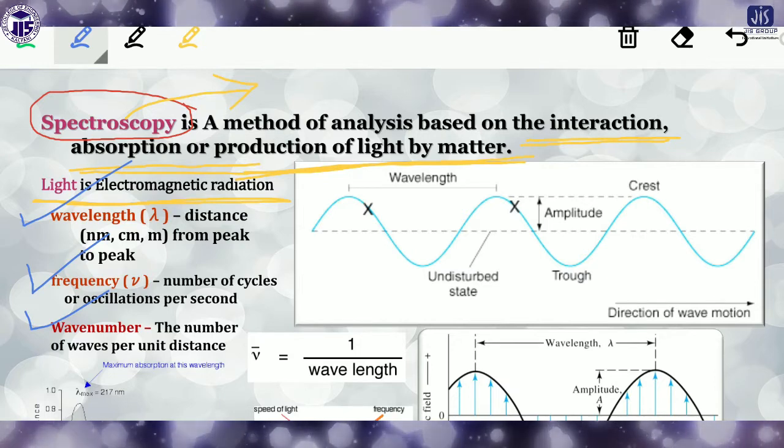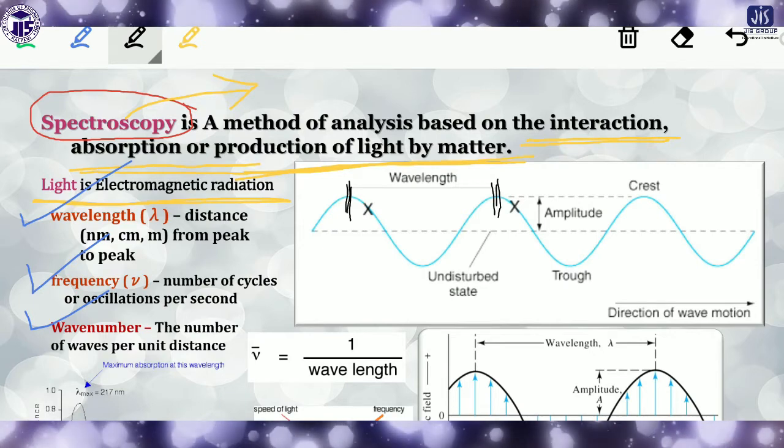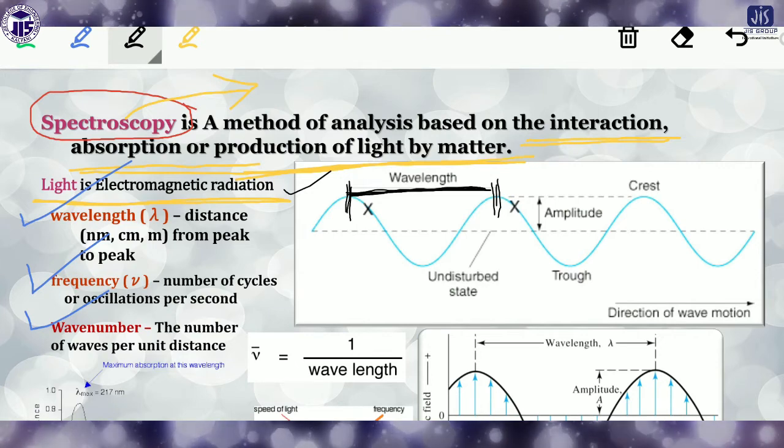So look here, wavelength is the distance between two corresponding peaks, or the distance from one peak to another peak. This distance is called the wavelength. The wave is like an electromagnetic wave, flowing like that. So wavelength is the distance between two corresponding peaks, and it is generally represented by lambda.